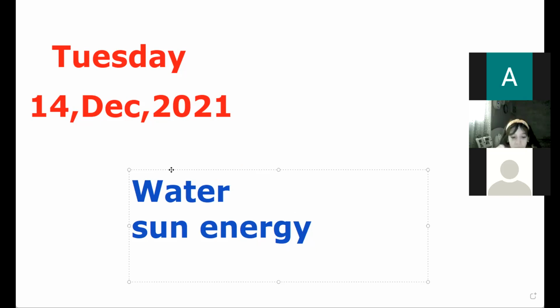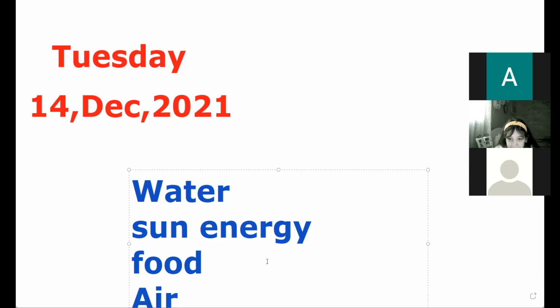How about food? Do you need food? We need a lot of food. Okay, food. If there's no sunlight, food will not grow, like plants, apple tree. So you need sun energy for plants to grow so you can eat them. What about air? Do you need air to breathe? Yes, air to breathe.